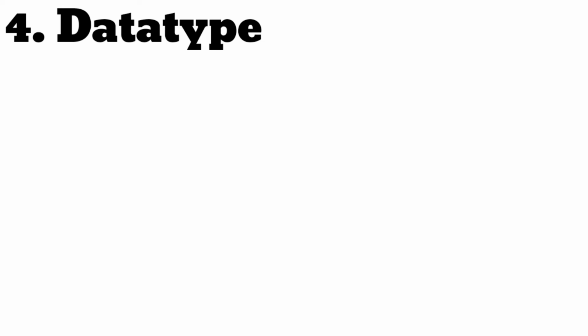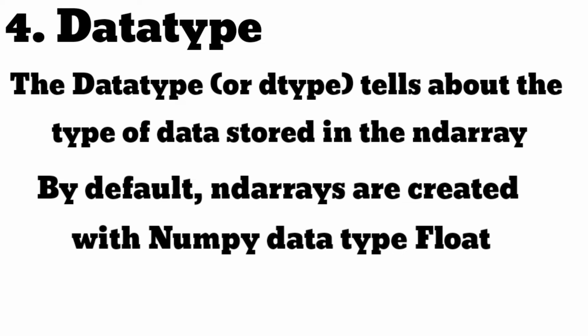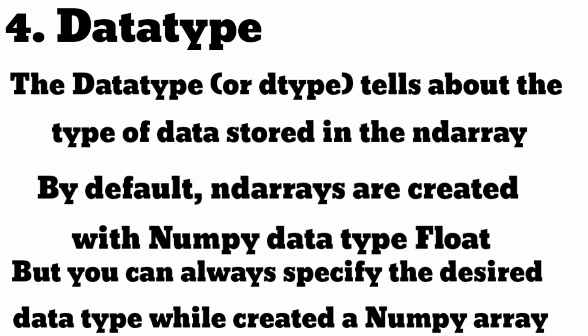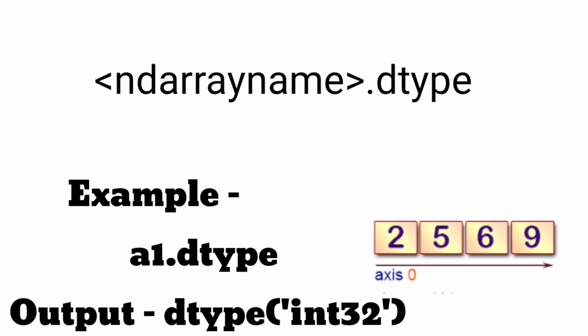Now the data type, or dtype. It tells about the type of data stored in the ND array. By default, ND arrays are created with the NumPy data type float. But you can always specify the desired data type while creating a NumPy array. Now if you want to check the data type of your array, you just type your array name and .dtype and press enter. It will show the data type of your array.